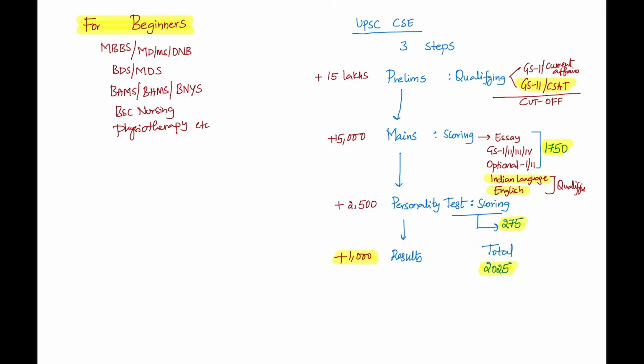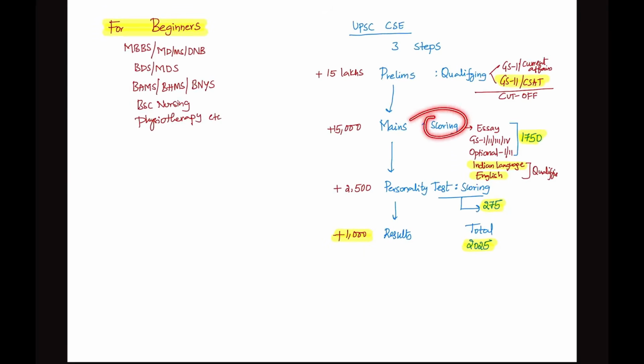Next, there are around 15,000 students who will go to the stage of mains. That is not even 0.04%, let's say, right? Hardly 0.01%, 0.04%, depending upon the number of lakhs of aspirants who are appearing for the preliminary stage. Now the mains is scoring in nature.